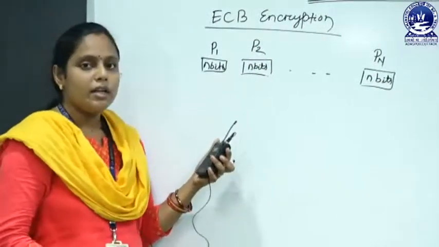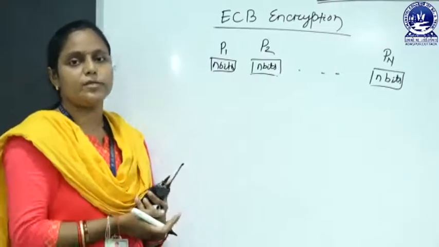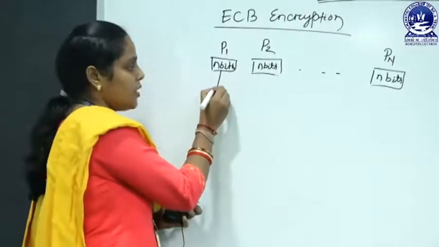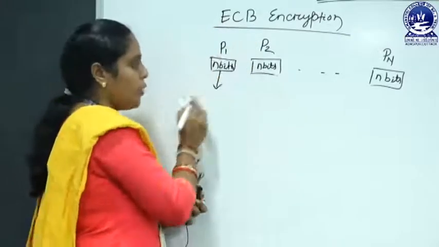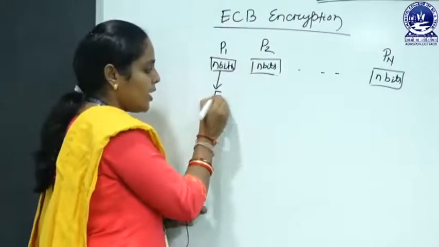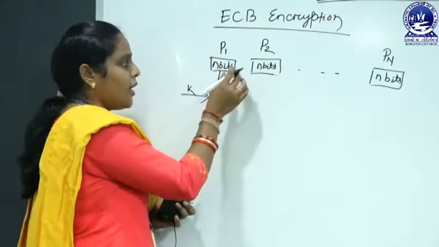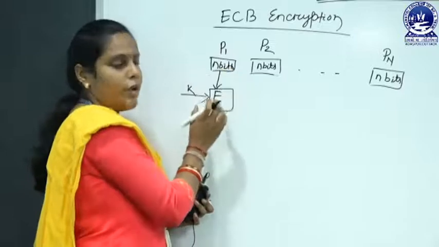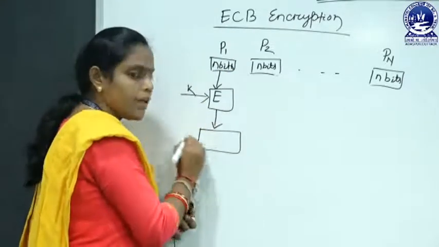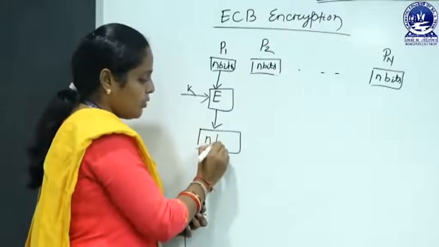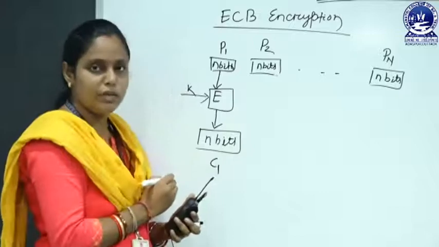After that, you use an encryption algorithm and a key to encrypt this block of plain text, which also provides us n bits of output, that is our ciphertext C1.